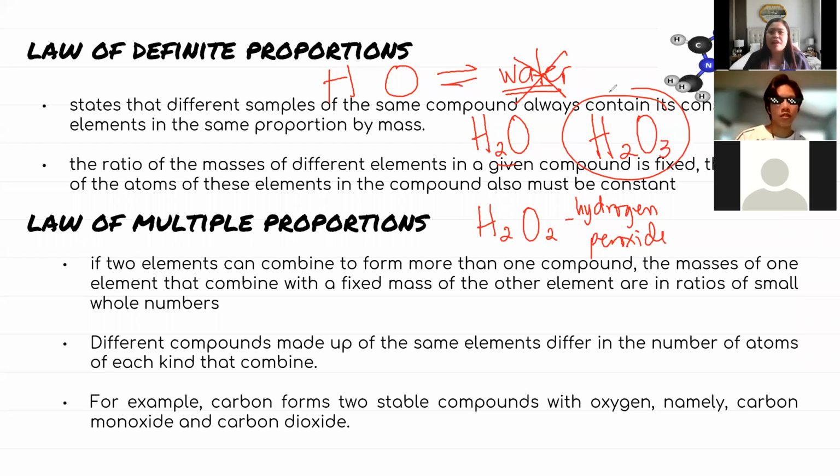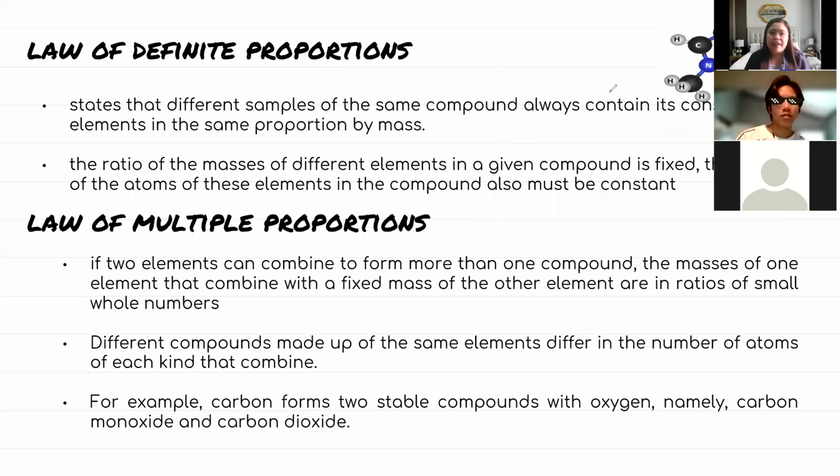This is still a product of the work of John Dalton, the law of multiple proportion. So ano naman ang ibig sabihin ng multiple? Kanina definite. Ngayon naman multiple proportions. To simply explain this, pag sinabing multiple proportion, two or more elements can form compounds. Like example, carbon plus oxygen.